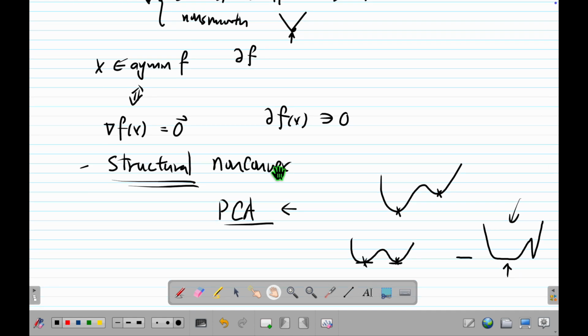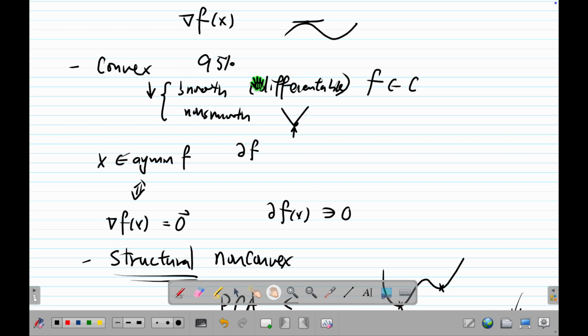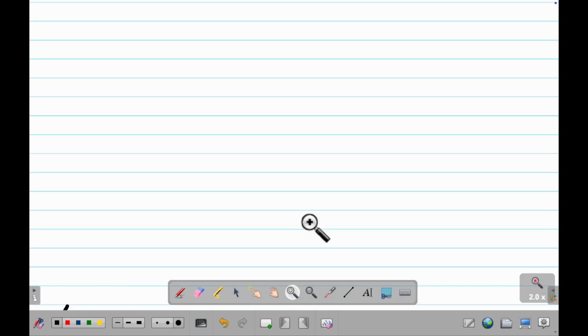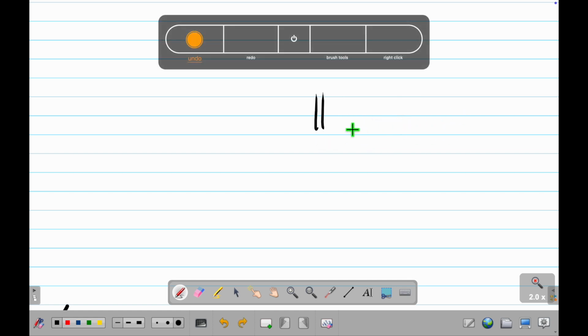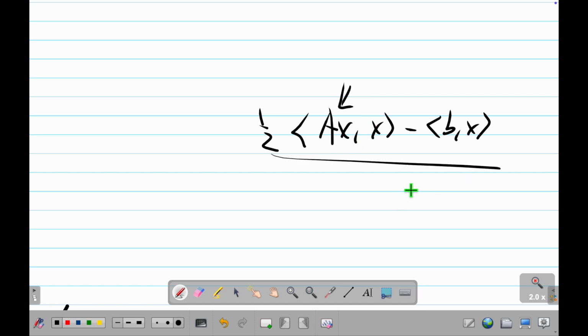There are other non-convex problems that possibly we talk about, for example polynomial optimization, because this is also a polynomial, right? This is like a polynomial of degree 4. Then you have this kind of structure. For this particular kind of problem, we can actually talk about it and see it like this. For example, a simple problem like this, Ax minus b, can be a non-convex problem. Even though this looks convex, after you expand it in a quadratic form, if this A is not positive semi-definite, then this whole thing is non-convex. So a quadratic function is not necessarily convex, because this thing can be indefinite.